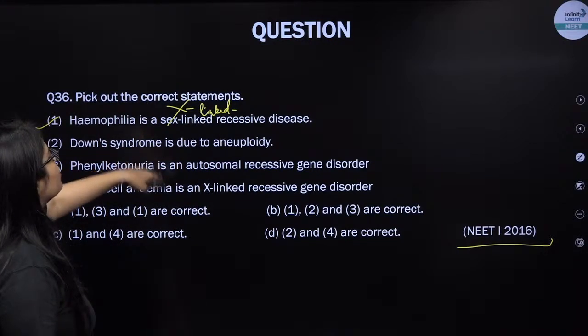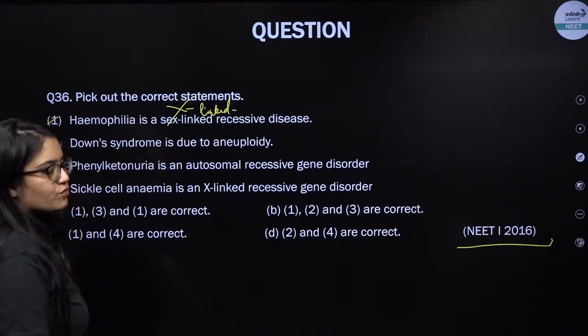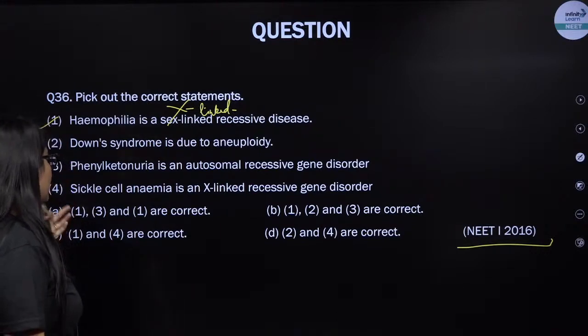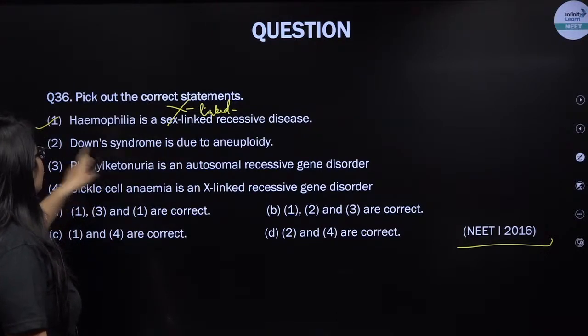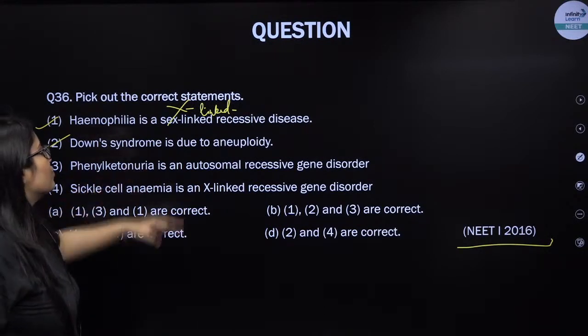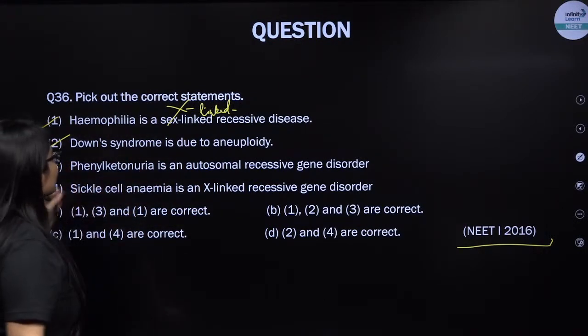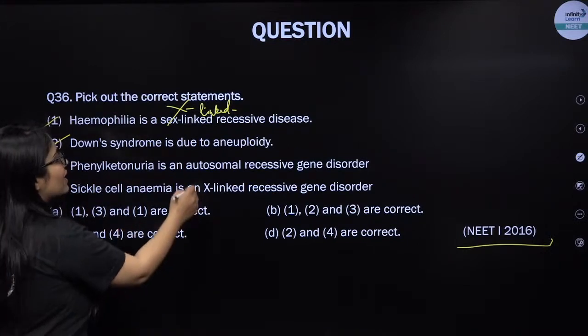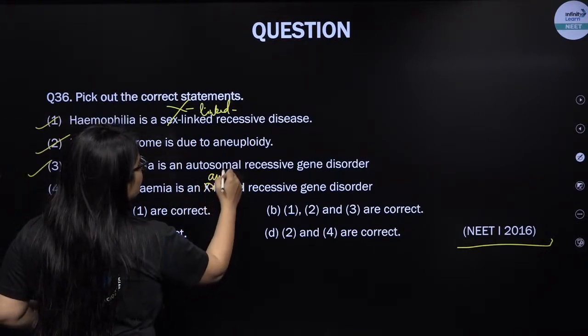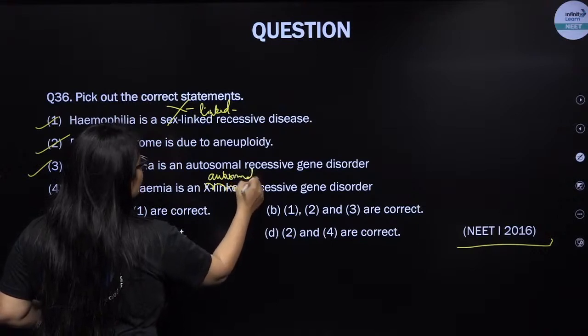Down syndrome is due to aneuploidy. It's a trisomic condition of the 21st chromosome, the additional copy. Phenylketonuria, this is also correct. Phenylketonuria is an autosomal recessive genetic disorder. That is also right. Sickle cell anemia is X-linked? No, sickle cell anemia is also autosomal. This is wrong.